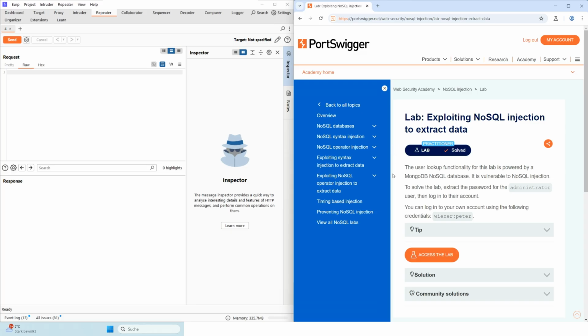This exercise has the difficulty level practitioner, and the goal is to log into the application as an administrator. The database backend is MongoDB. Before we start, make sure you have Burp Suite installed, either the Community or Professional Edition.